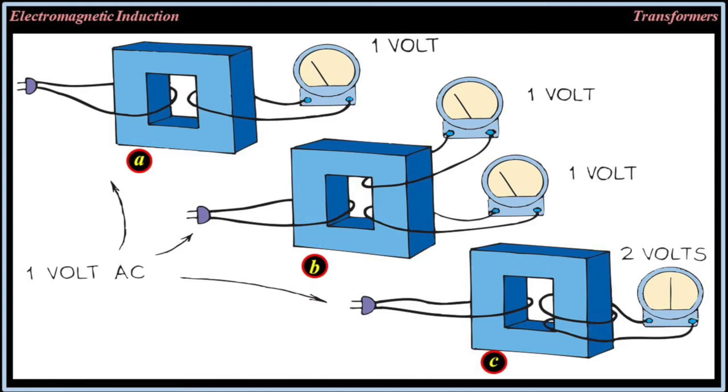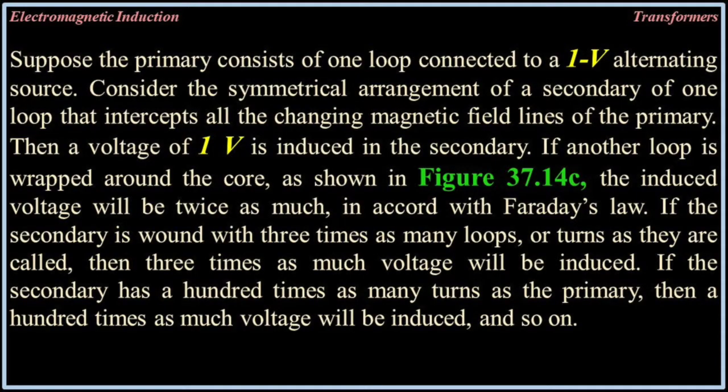If the secondary is wound with 3 times as many loops, or turns as they are called, then 3 times as much voltage will be induced. If the secondary has 100 times as many turns as the primary, then 100 times as much voltage will be induced, and so on.